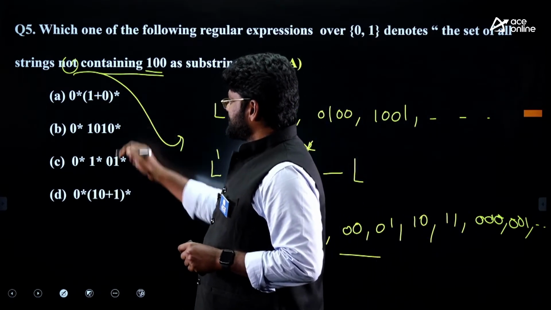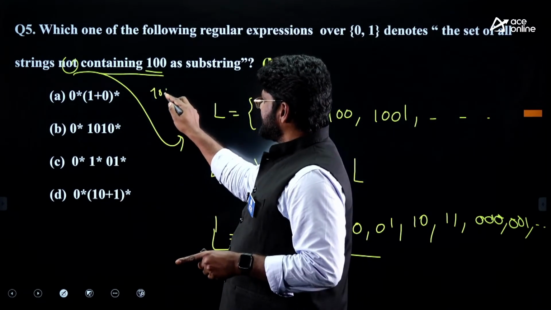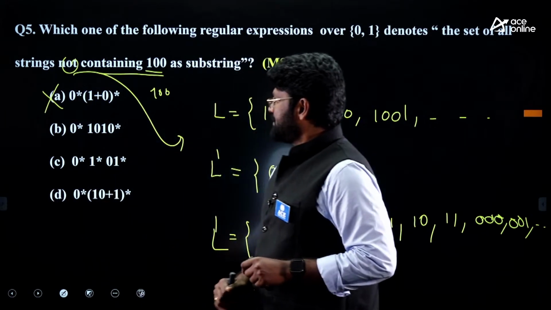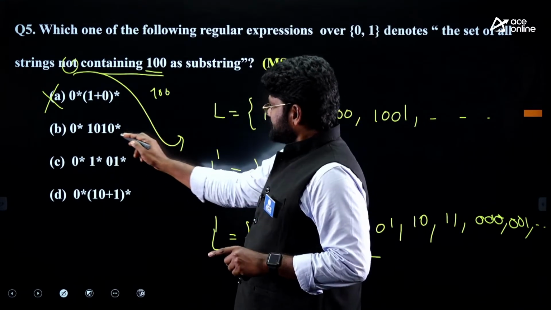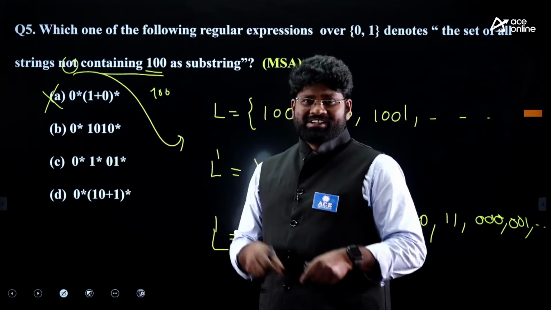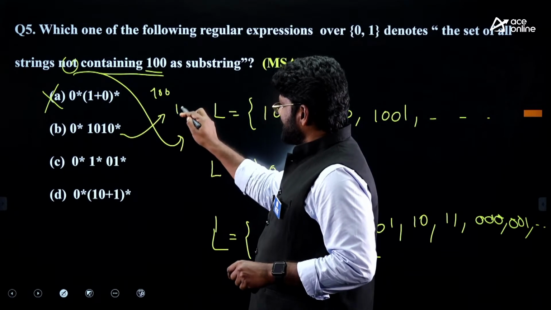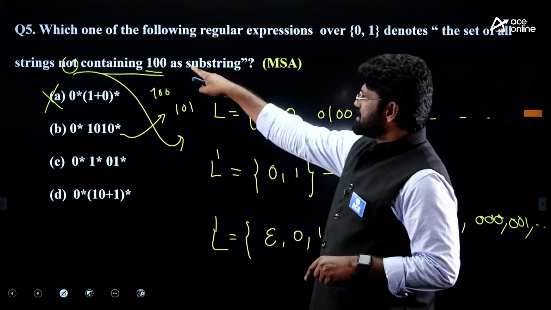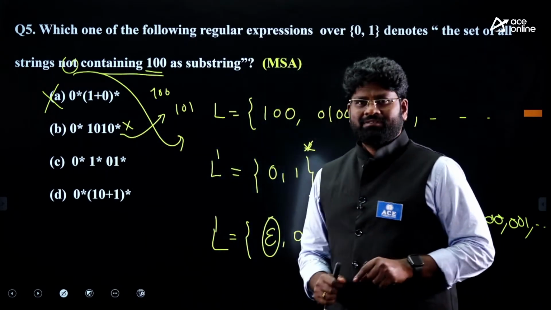If I take my first option, of course, you may say that it will produce 1, 0, 0. That's why you may leave this option. And I will also leave this option because this may be containing the 1, 0, 0. But that is not the exact reason for leaving it. The first string I can generate from here is 1, 0, 1. What is the first string you need to produce for this statement? I need to produce epsilon. This cannot produce epsilon.